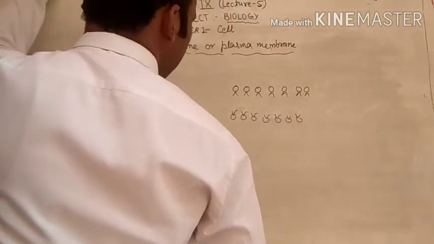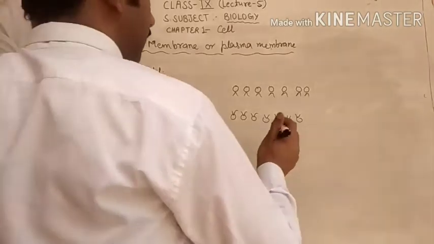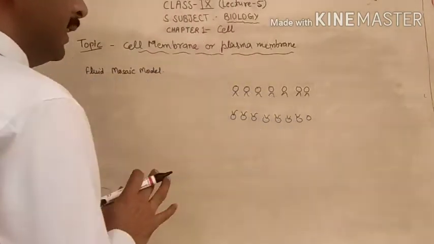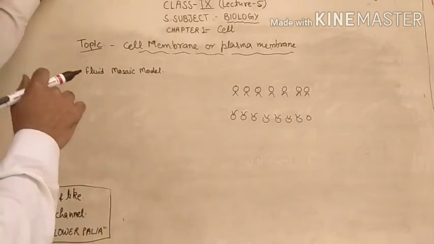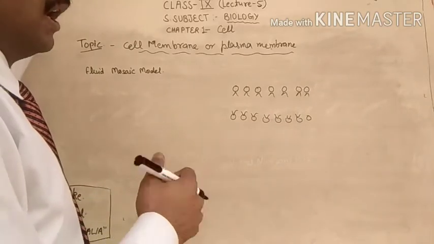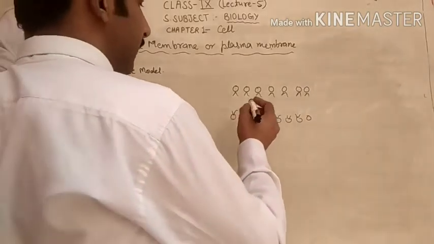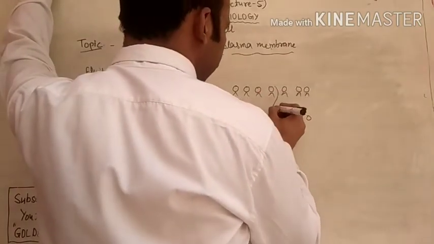In the books, whenever you see it, you will observe that a very complicated diagram is given. I am giving you a very simple diagram by which you can understand how the fluid mosaic model was given by Singer and Nicolson.